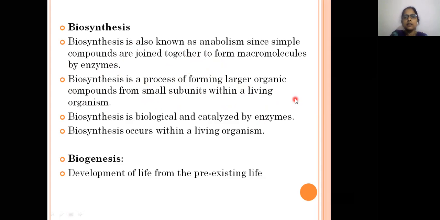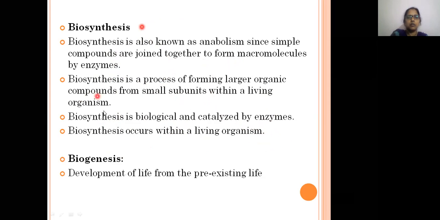This happens within living organisms. The synthesis of organic compounds within living organisms is known as biosynthesis. Biosynthesis is a biological process and it is catalyzed by enzymes. It occurs within the living organisms.